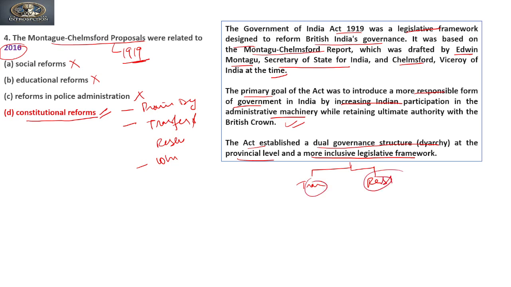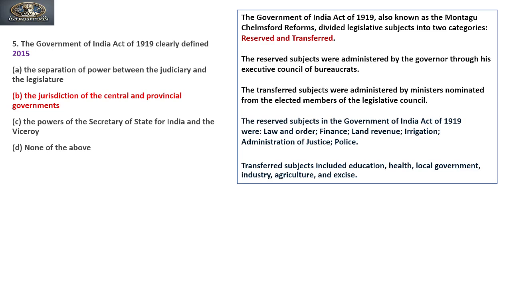Clear? So this is a constitutional reform, the main proposal of the Chelmsford reform. Let's move to the next question. So the next question was asked in 2015. Did the Government of India Act 1919 clearly define the separation of power between judiciary and legislature? No. The jurisdiction of central and provincial government? Yes, through the reserved and transferred subjects. So this is the answer. The power of Secretary of State for India and the Viceroy, it is also not correct.